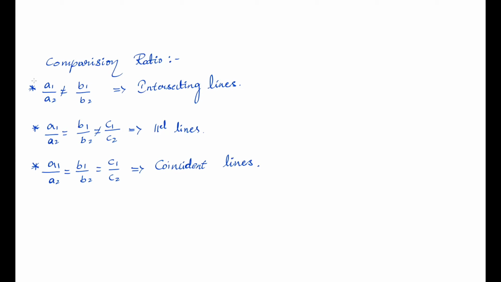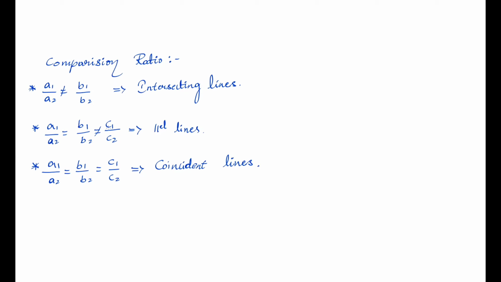As we learned, intersecting lines have the ratio a1 by a2 is not equal to b1 by b2. We do not ask any question regarding c1 by c2, because a1 by a2 is not equal to b1 by b2. There is no necessity to go through c1 by c2.